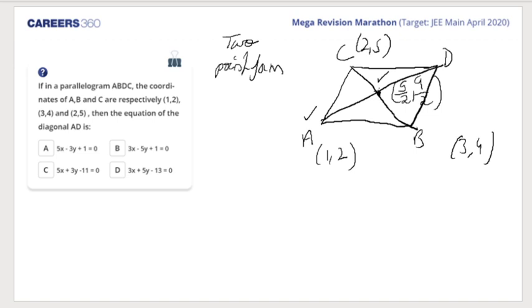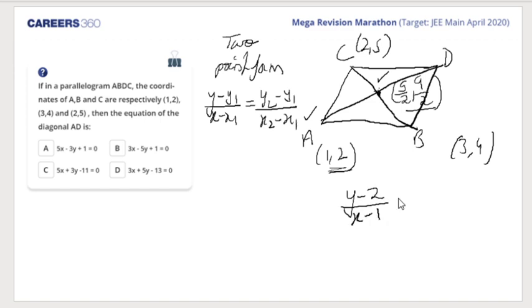What's that? (y minus y1) upon (x minus x1) is equal to (y2 minus y1) upon (x2 minus x1). This is how we will do. Yes, Senthil, A, very good. Somrik, yes, A. So 2-point form is there. One point is this, one point is this. I'll take this as (x1, y1) and this as (x2, y2). So (y minus 2) upon (x minus 1) is equal to (9 by 2 minus 2) upon (5 by 2 minus 1).